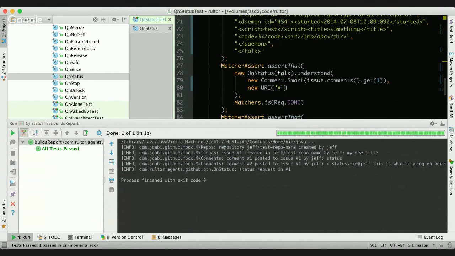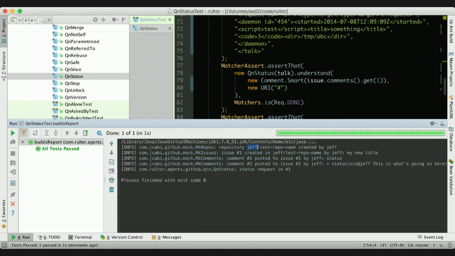So it works. Look what's happening. The MK wrapper is also sending the logs there. These fake classes like repos, issues, comments, they're all from this package, and they're telling me what's going on. They're saying repository Jeff. Because this is fake, internally it says my name is Jeff.